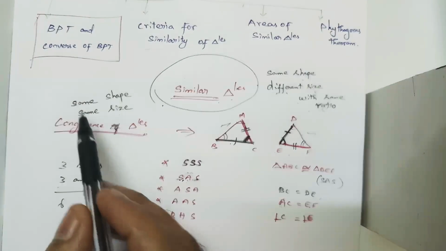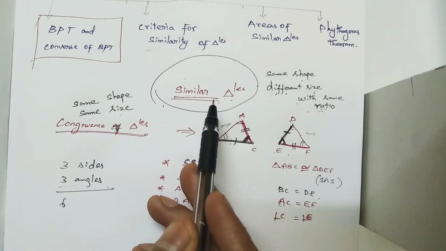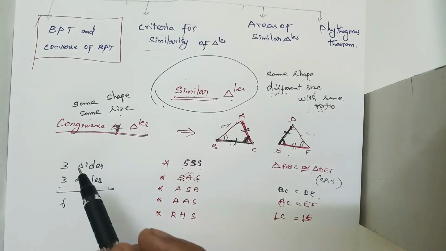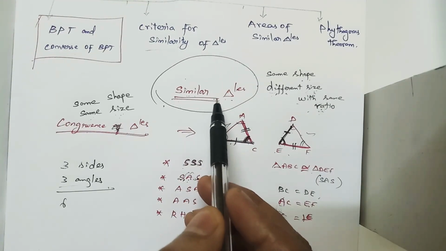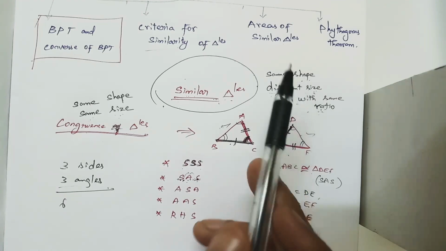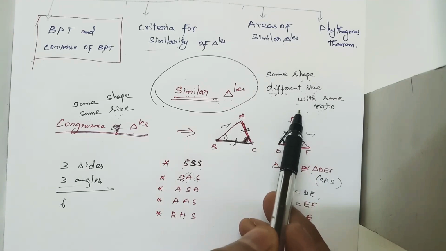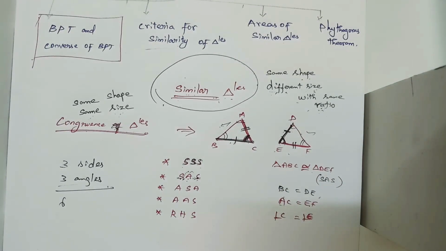So therefore, all congruent figures are similar, but all similar figures are not congruent. Understood, right? So in similar figures, same shape and same size will also be similar, and different size with the same ratio is similar only. Okay, we'll go with some figures.